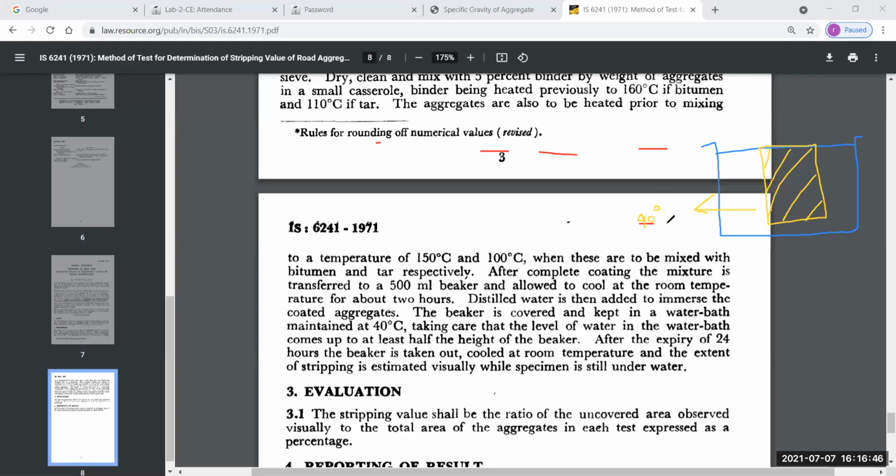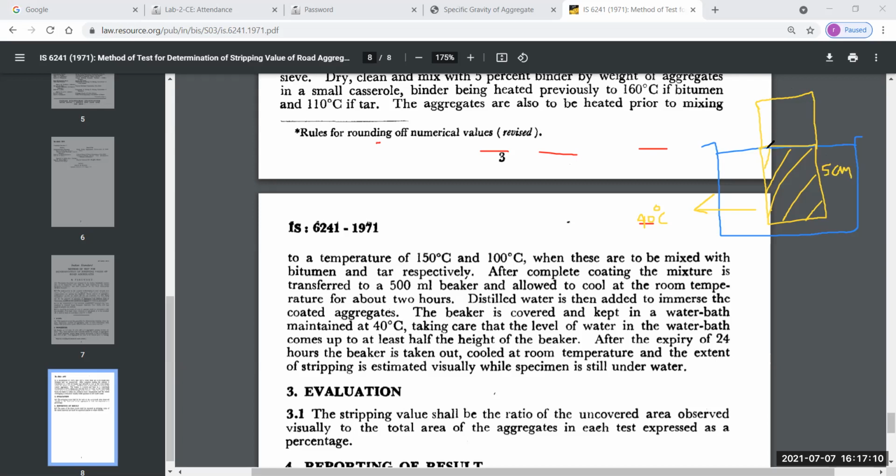Here we take care that the level of water in the water bath comes up to at least half the height of the beaker. So basically if the height of beaker is 10 centimeter, then just 5 centimeter of water is put in this water bath.